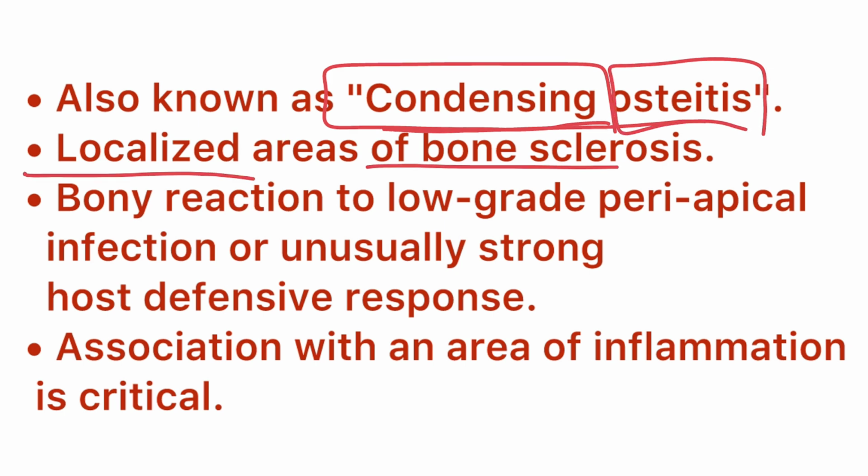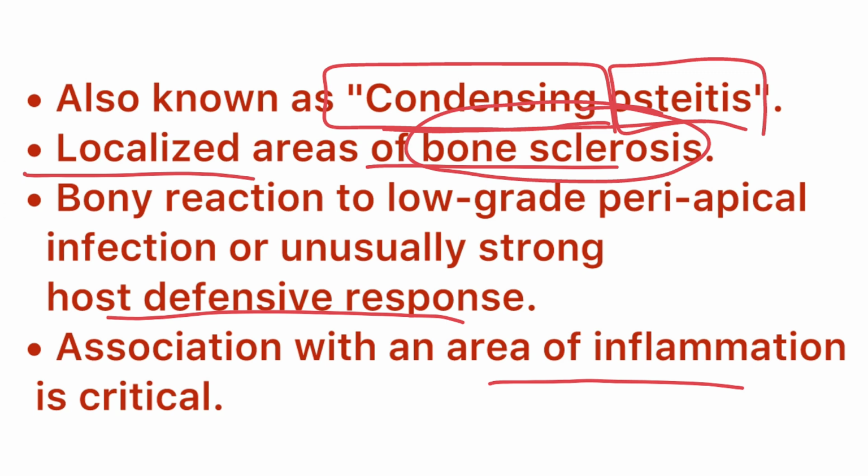A bony reaction to low grade periapical infection or an unusually strong host defense response is going to be seen. So here periapical infection is seen as a result of a strong host defensive response. It is also associated with an area of inflammation. So typically two things are going on. First, there is hardening of bone, that is bone sclerosis, and second, there is bone inflammation, or osteomyelitis, that is inflammation of bone marrow. And these two processes are occurring simultaneously.